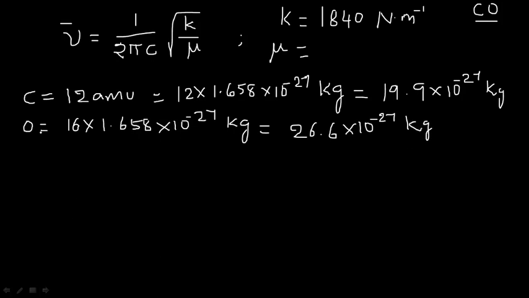Right. So mass of carbon is known, mass of oxygen is known.